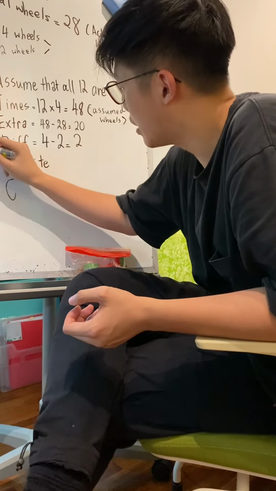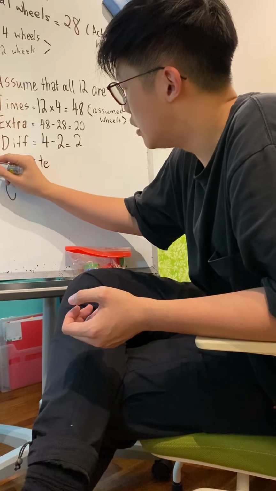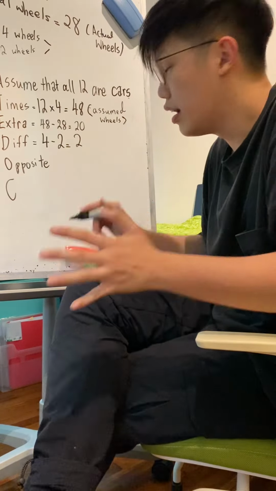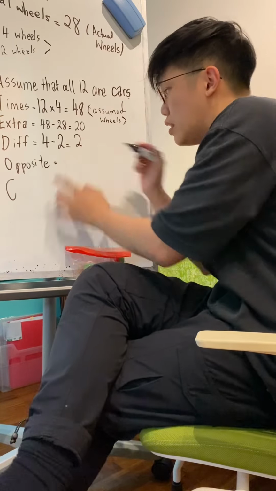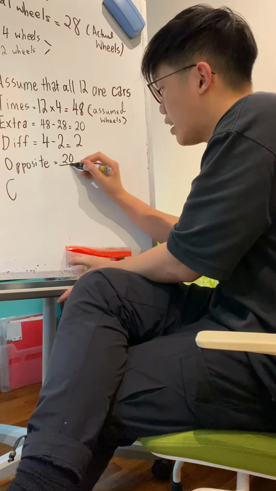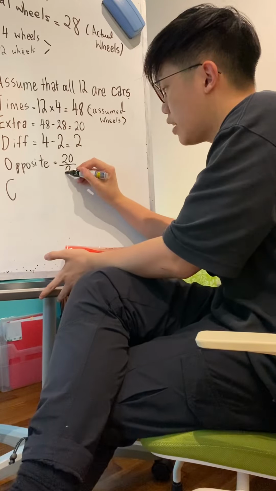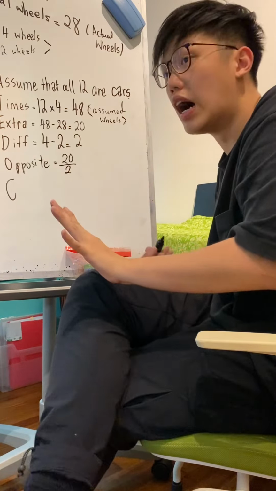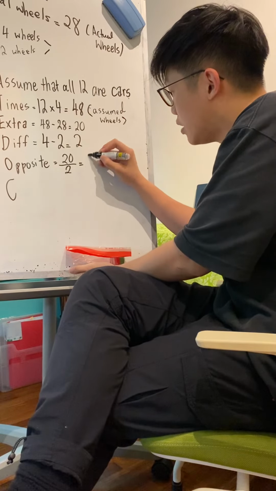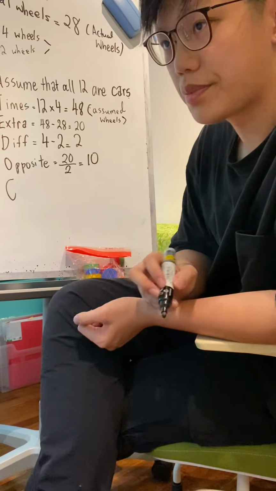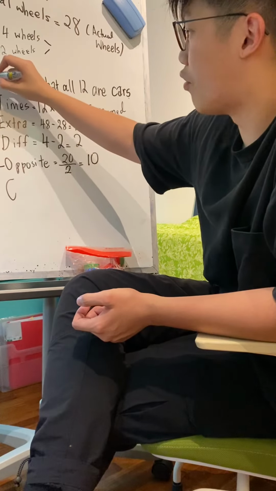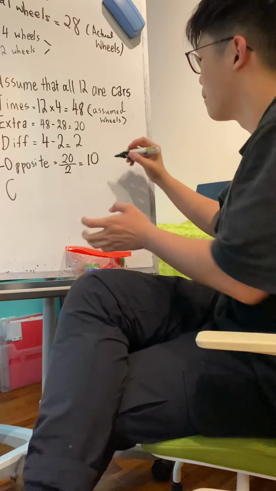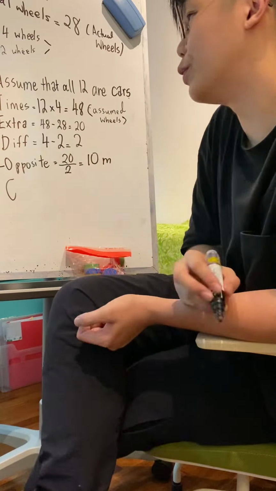We always use the formula E over D. What is over? Over means divide. Now, what is E? E stands for 20. Divided by 2. Can you see that? E over D, E over D. That is the formula. Do you understand what I'm trying to say? Now, when I get to this, I get 10. 10 what? It is the opposite of what I've assumed. 10 motorcycles. Okay, fine, I just put 10 m.